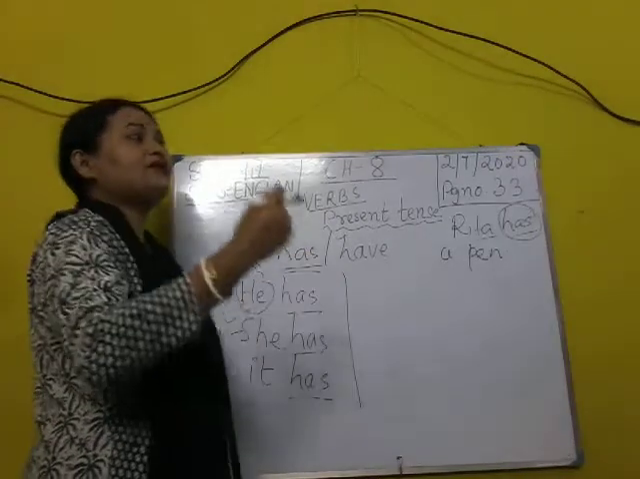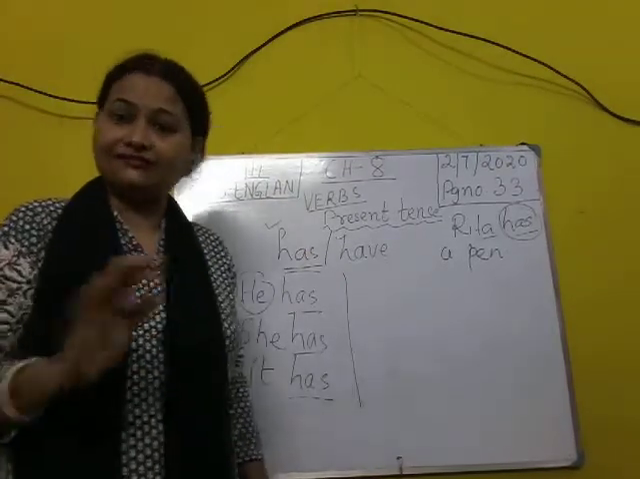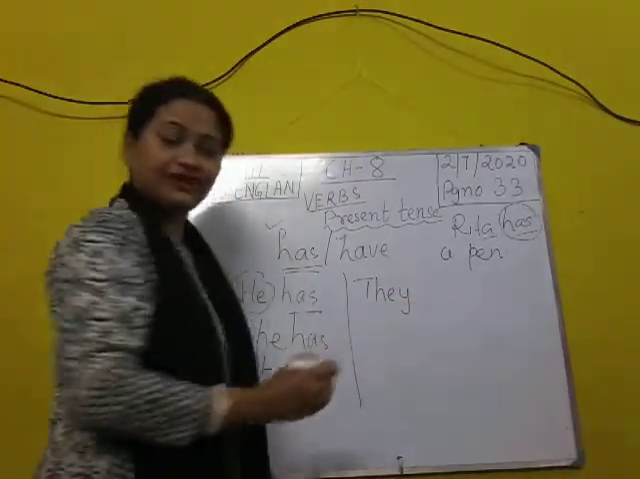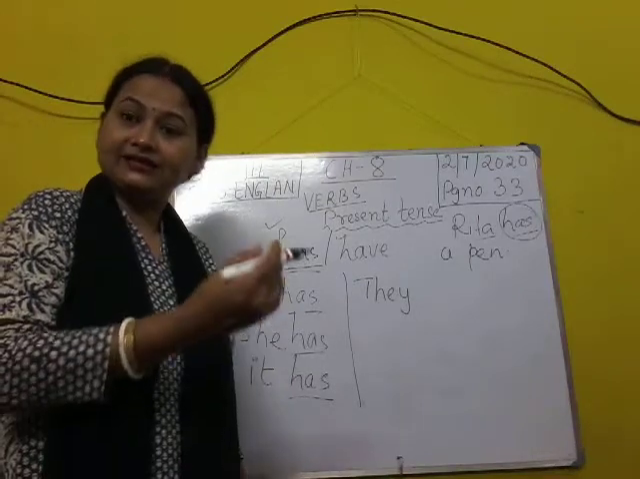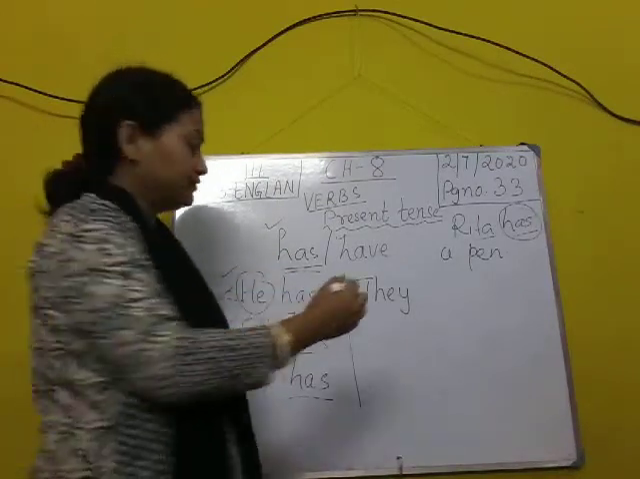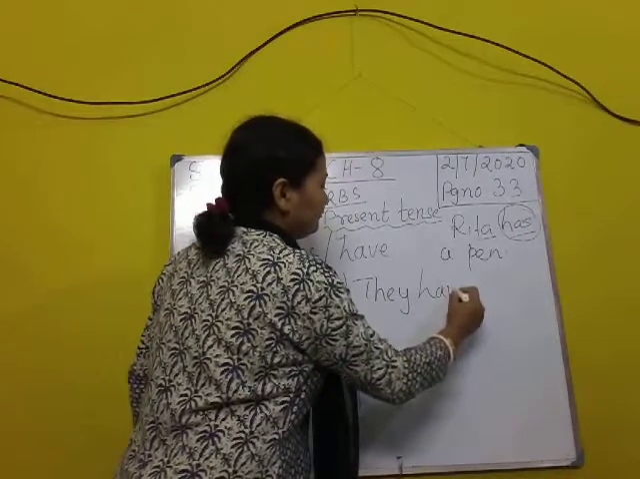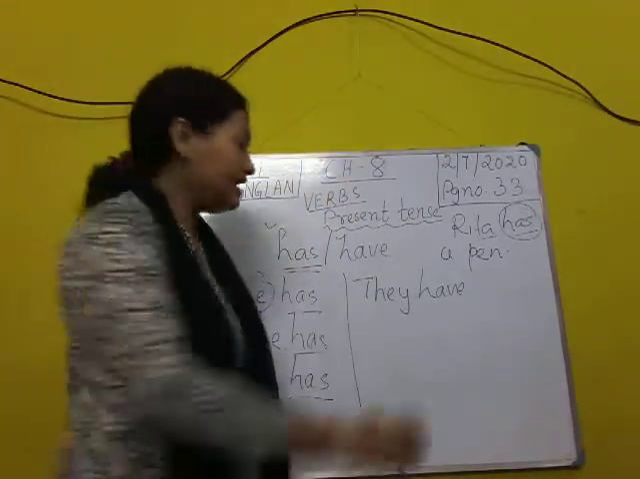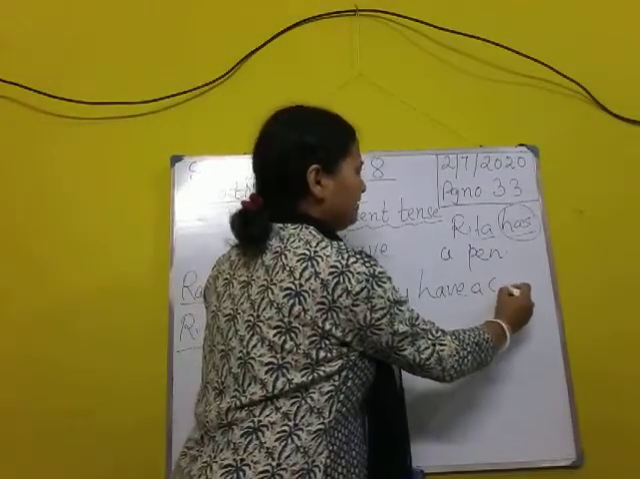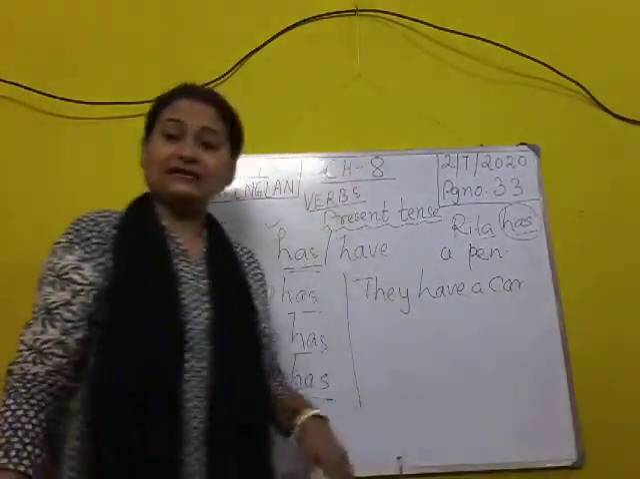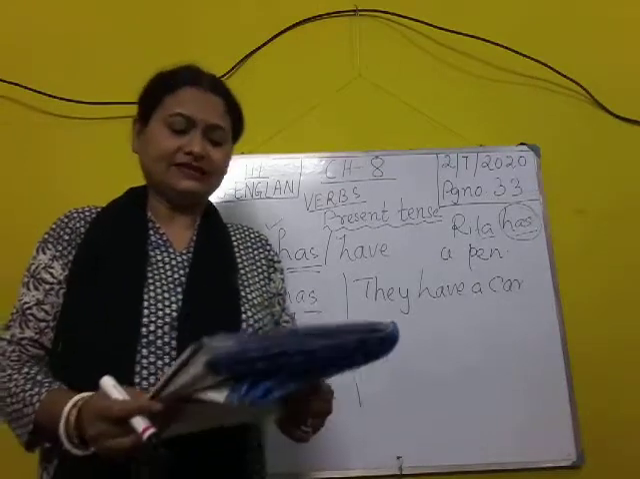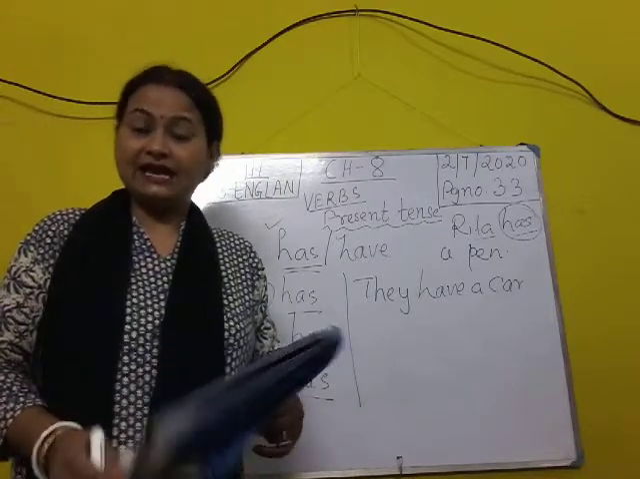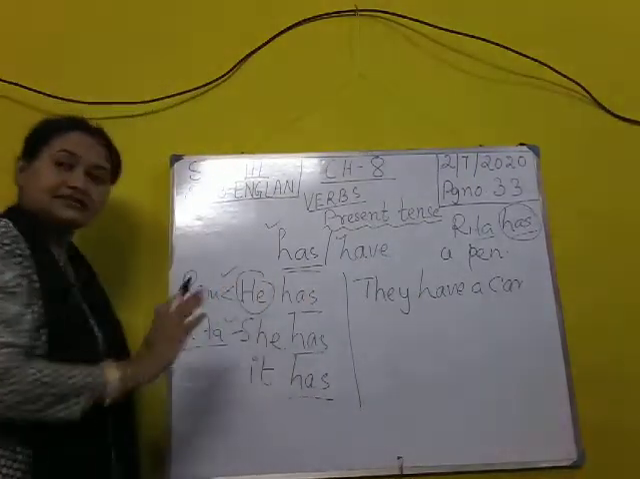Now suppose he has a pen. Now I am talking about Ram, Ravi and Sham. They are three friends. Now what will I write as the pronoun? The pronoun that I will write for the three of them is they. When I am writing they, then I will use have. Okay, so what do we have? They have a car, or they have two pencils, or they have toys, whatever. So we use have with a plural noun, and we use has with a singular noun.